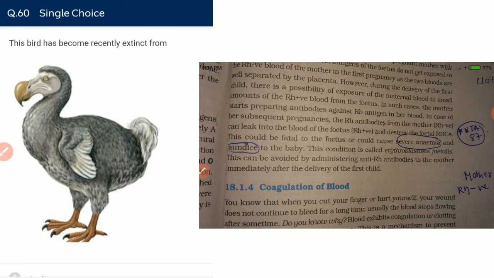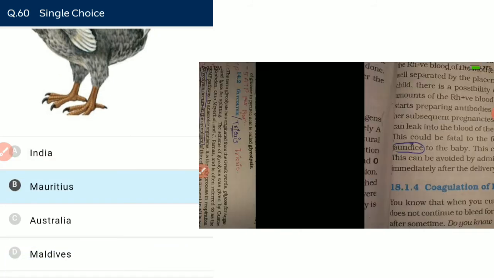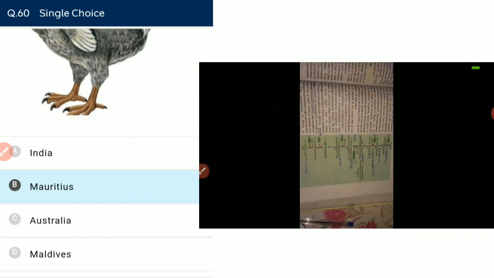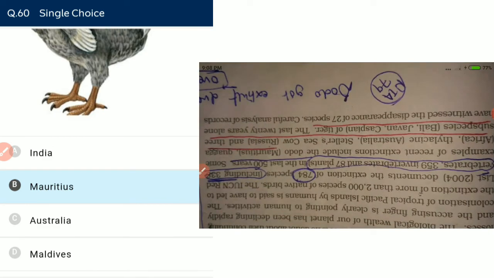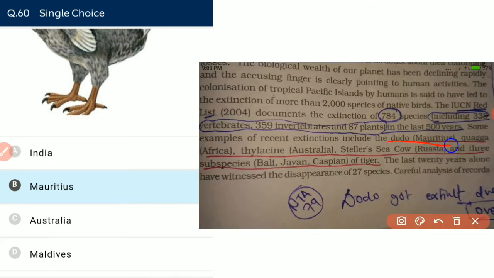The bird that has become extinct, the given bird is a dodo. It will become extinct from Mauritius. C. Mauritius, dodo become extinct, the last extinction. Some examples of recent extinction: dodo became extinct from Mauritius, quagga became extinct from Africa, thylacine from Australia.